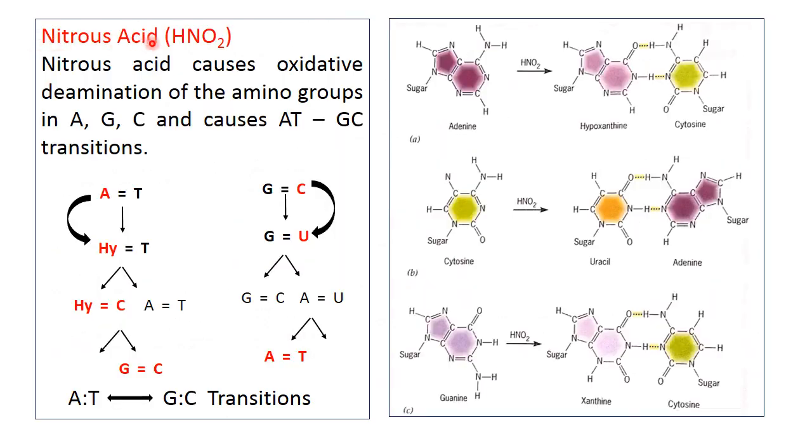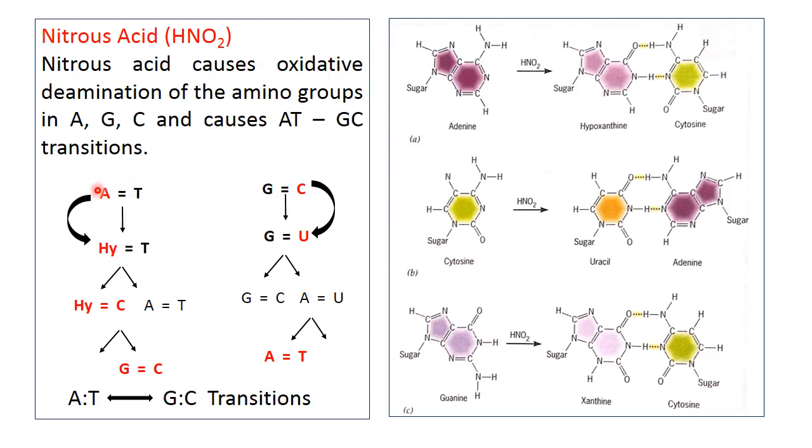Nitrous acid is a potent mutagen. It is a deaminating agent. It means it can remove the amino group from adenine, cytosine and guanine and replace it with a ketone group. Here it can remove the amino group from adenine, guanine and cytosine and causes the AT to GC transitions.